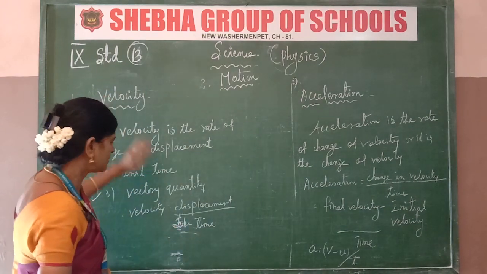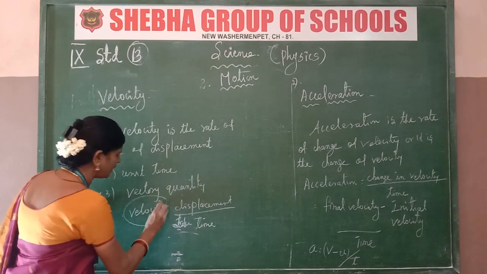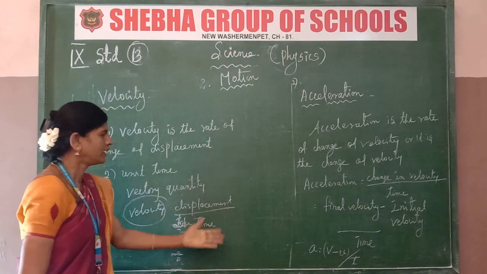Displacement and distance are the same process, but velocity is displacement divided by the time taken.